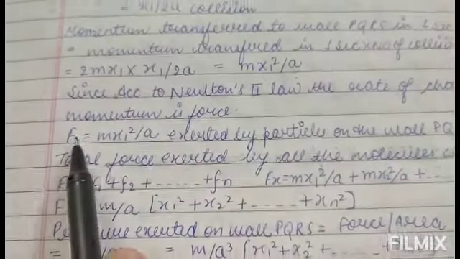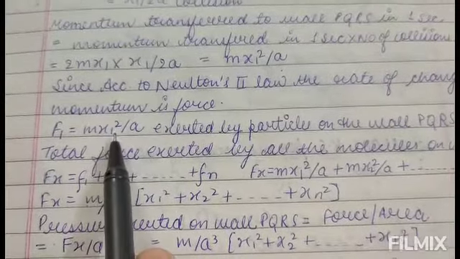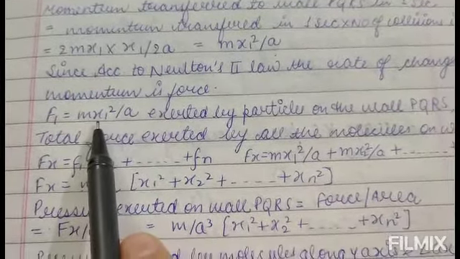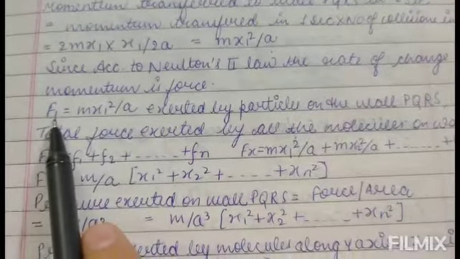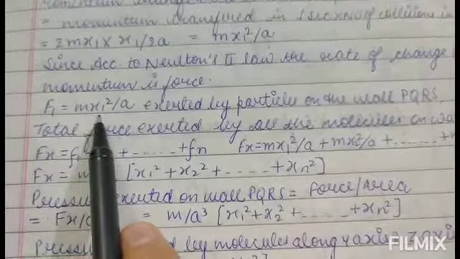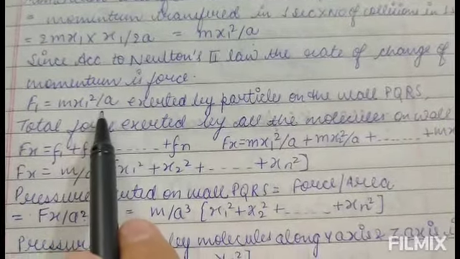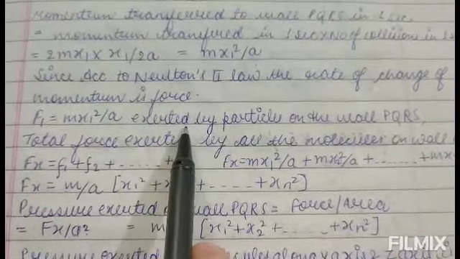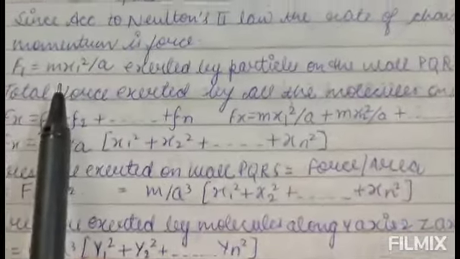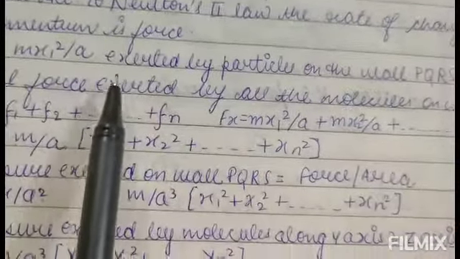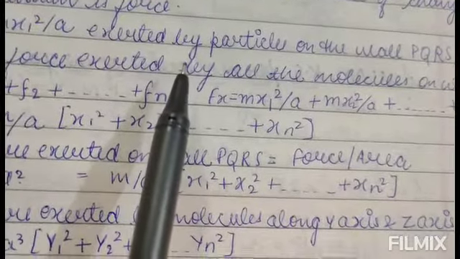So F1 is the force due to the first particle moving along the x-axis. F1 is equal to the rate of change of momentum, mx1 square upon a, exerted by the particle on wall PQRS.